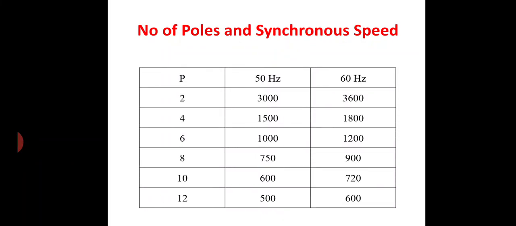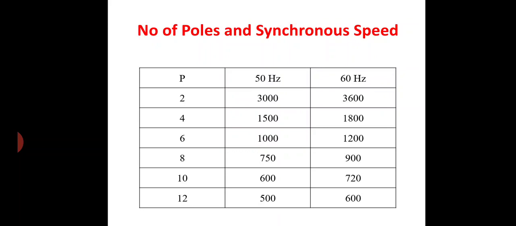Let us see the relation between the number of poles and synchronous speed. From the previous formula, putting P equal to 2 for a frequency of 50 Hz, we get a synchronous speed of around 3000 RPM. At a constant frequency, in our country we use a supply frequency of 50 Hz, while in foreign countries they use 60 Hz. So here I have listed 50 Hz as well as 60 Hz.